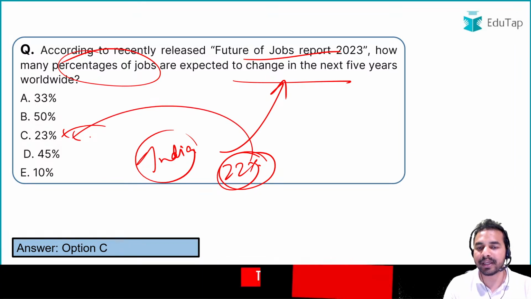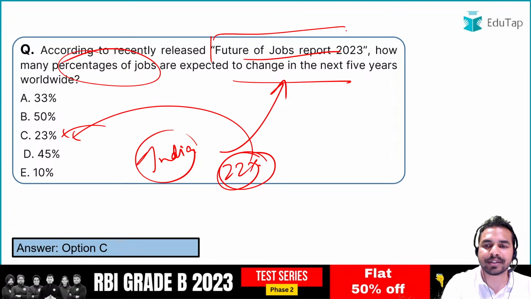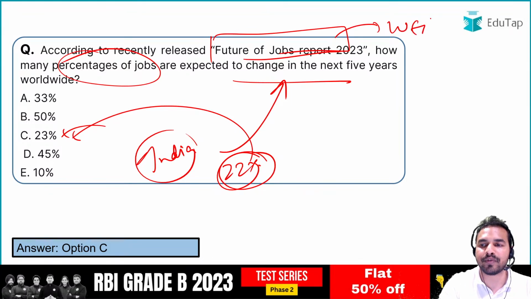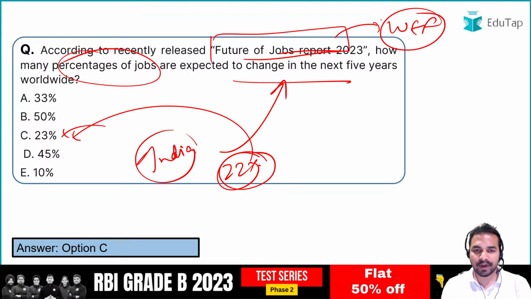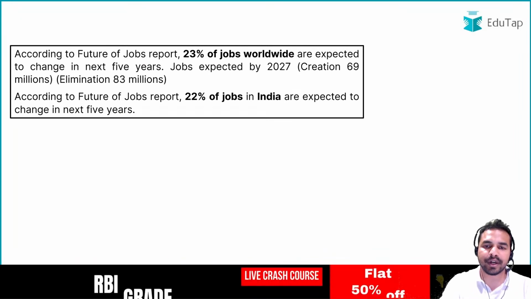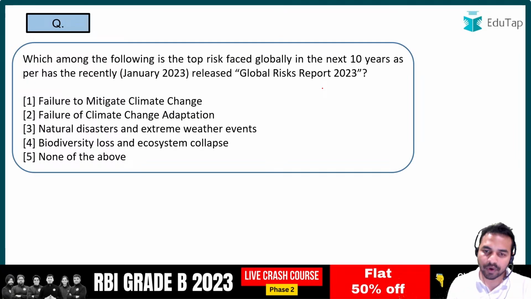जब हम बात करते हैं कि इस रिपोर्ट को लॉन्च कौन करता है, so guys this report has been released by World Economic Forum. Okay, so we have discussed all the important points here. We have already discussed these 2 points. So let's focus on the next question.